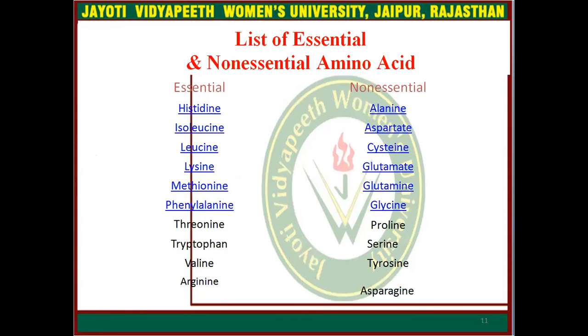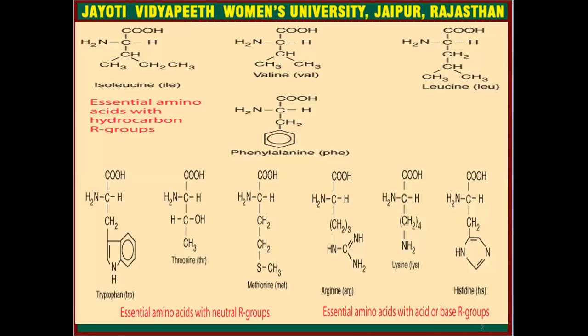This is the list of essential and non-essential amino acids. In the essential amino acids, there is histidine, isoleucine, leucine, lysine, methionine, phenylalanine, threonine, tryptophan, valine, and arginine. On the other hand, non-essential amino acids are alanine, aspartate, cysteine, glutamate, glutamine, glycine, proline, serine, tyrosine, and asparagine.